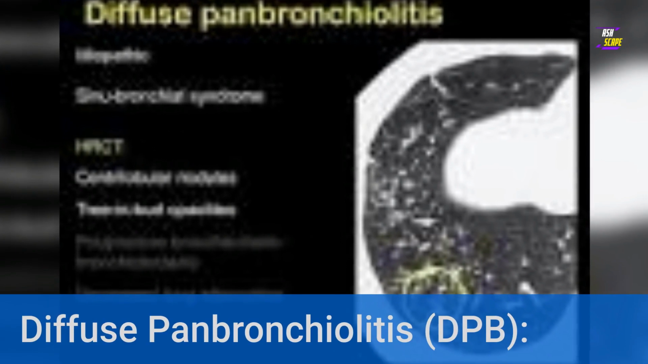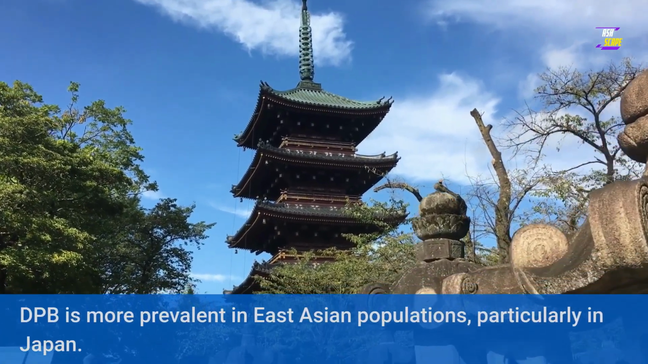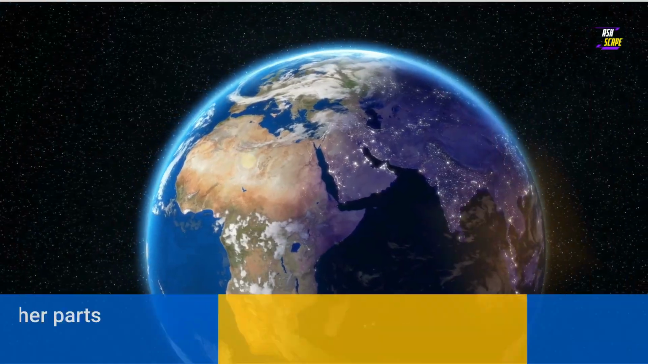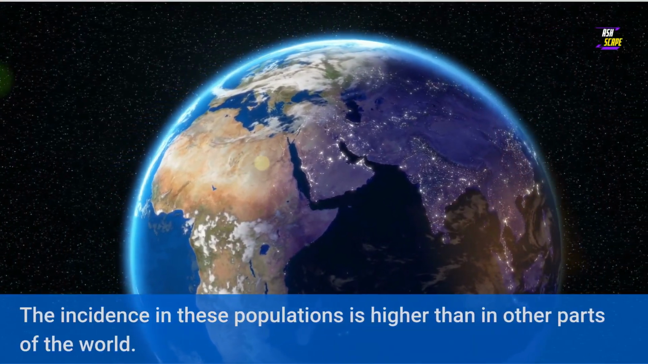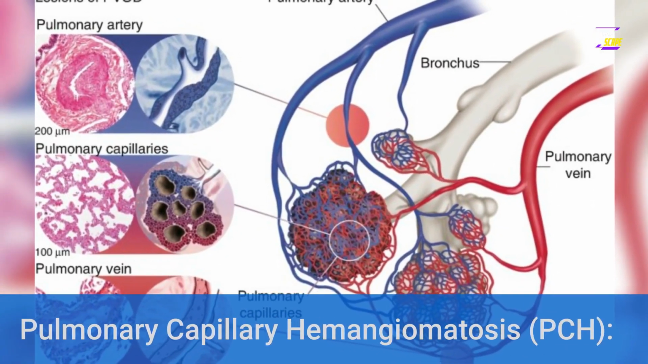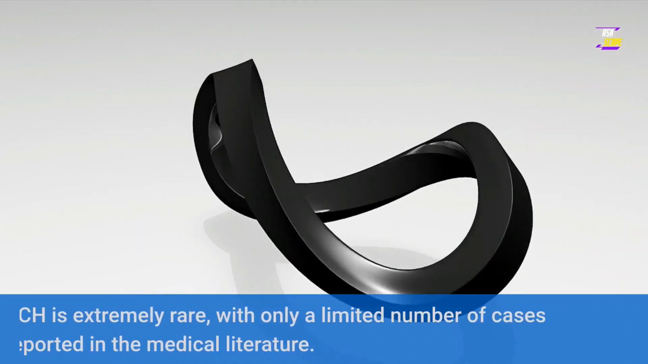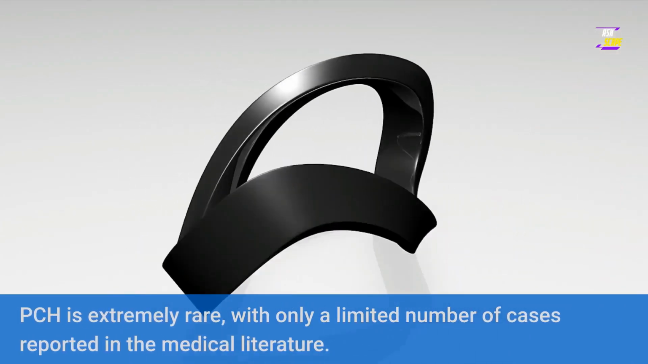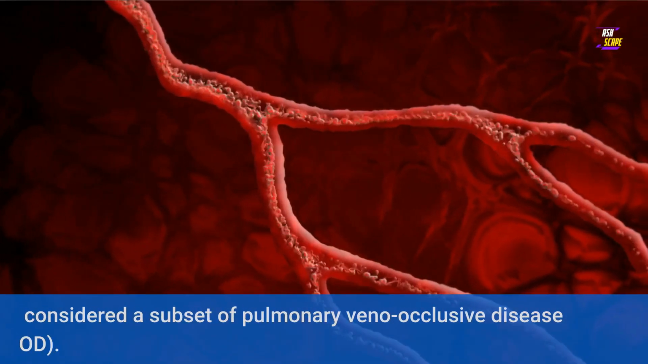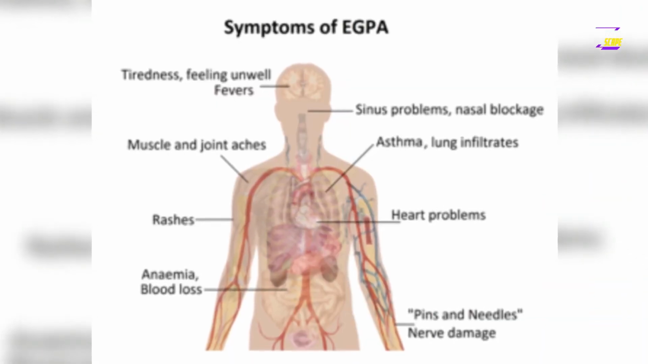Diffuse panbronchiolitis, DPB. DPB is more prevalent in East Asian populations, particularly in Japan. The incidence in these populations is higher than in other parts of the world. Pulmonary capillary hemangiomatosis, PCH. PCH is extremely rare, with only a limited number of cases reported in the medical literature. It is considered a subset of pulmonary veno-occlusive disease, PVOD.